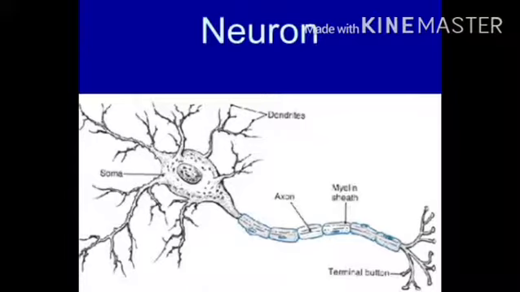Usually each neuron has a single long part called the axon and many short branched parts called dendrites. An individual nerve cell may be up to a meter long. Many nerve fibers bound together by connective tissue make up a nerve.